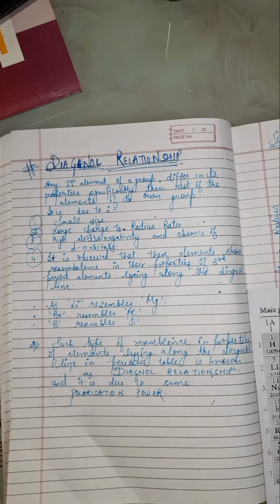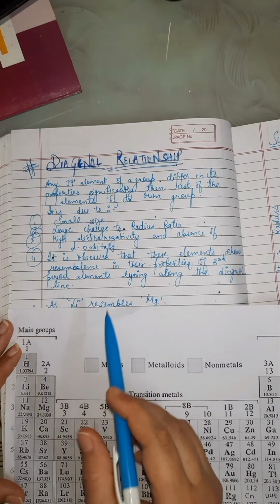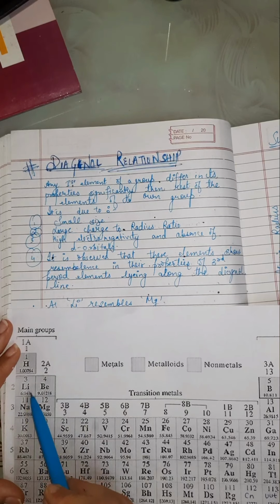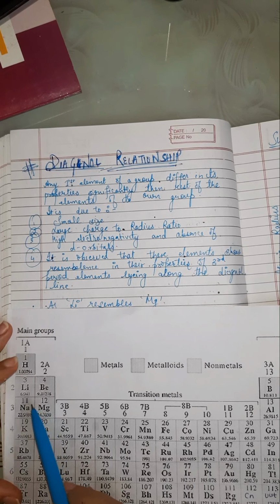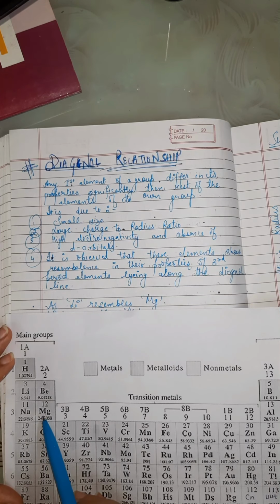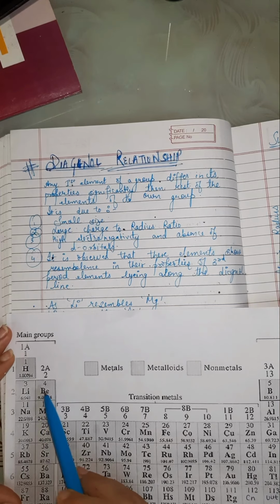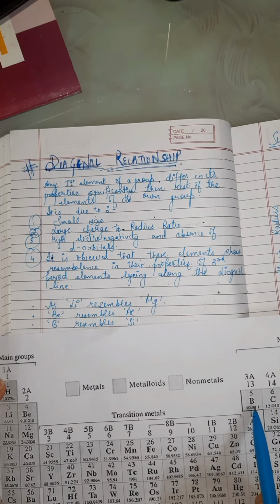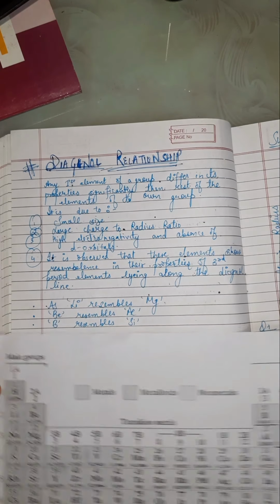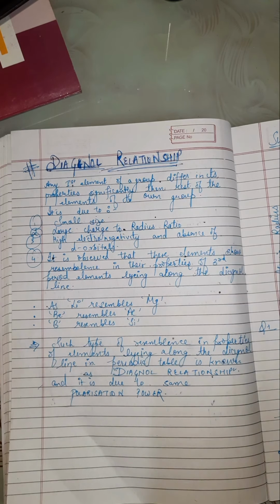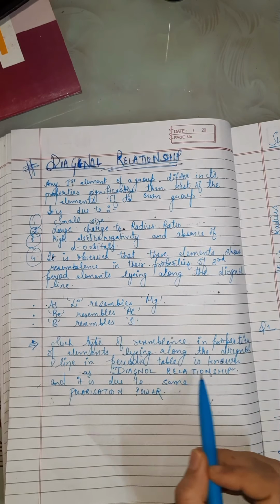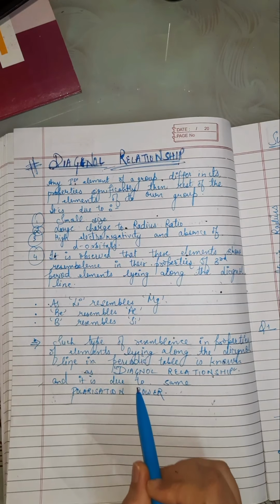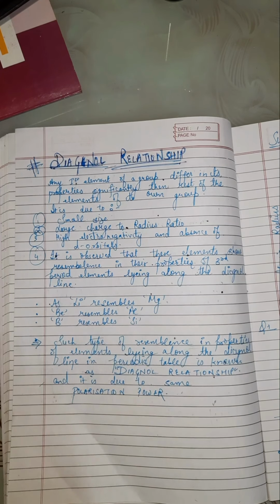Due to these four factors, the first member of each group differs from the other members of their respective groups. And it is observed that these elements show resemblance in their properties to third period elements lying along the diagonal line. For example, lithium shows resemblance to magnesium. Beryllium shows resemblance to aluminium. Boron shows resemblance to silicon. Such resemblance in properties of elements lying along the diagonal line in the periodic table is known as diagonal relationship, and it is due to the same polarization power.